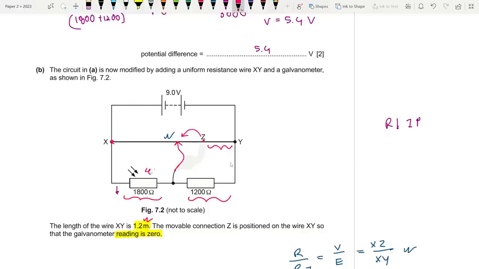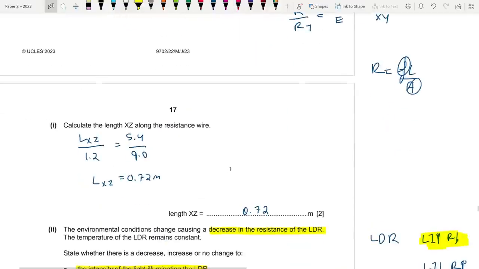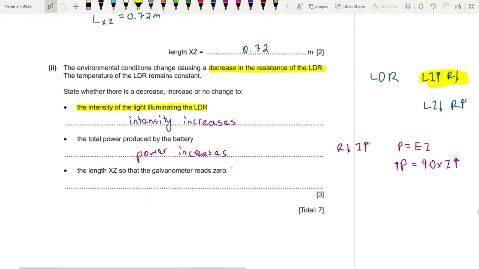Maybe it will be something like 4.8, and in that case this is going to be 4.2. So the point Z needs to be moved closer to X because this one has a lower resistance, so it has lower voltage, so we need to move it closer, so that this part is longer so that it balances out this greater voltage, and this part is shorter. Okay, so that's what they asked. The length XZ, so the galvanometer reads 0. So we have to say that the length XZ, this is the hard part actually, must decrease.